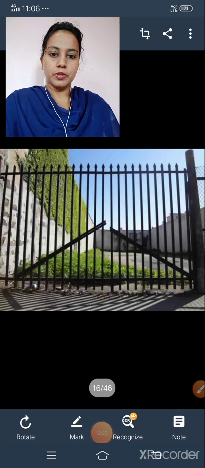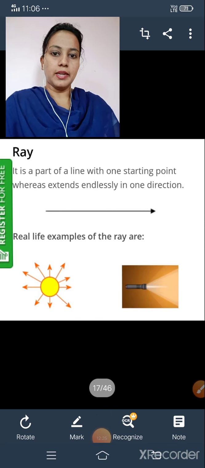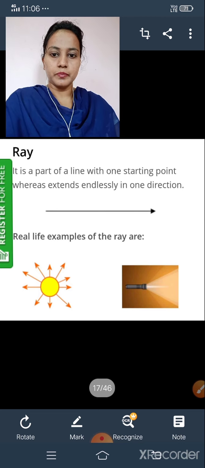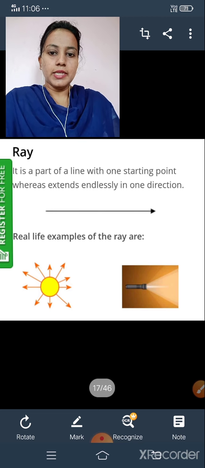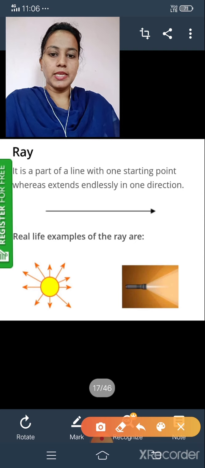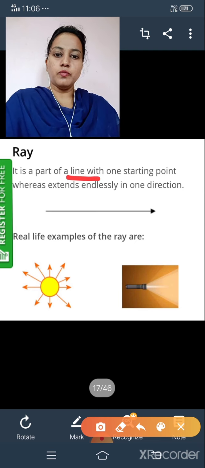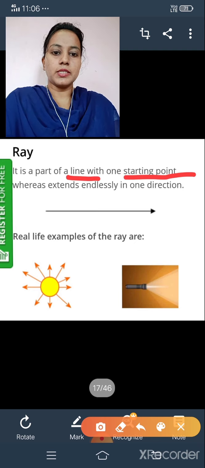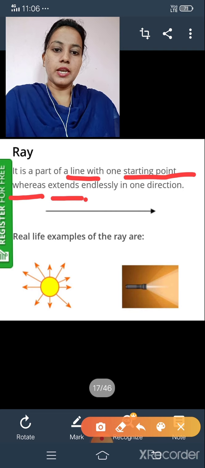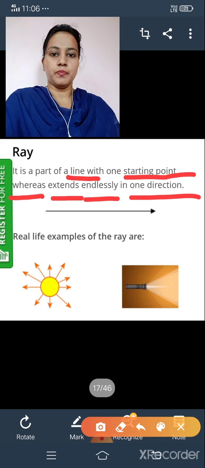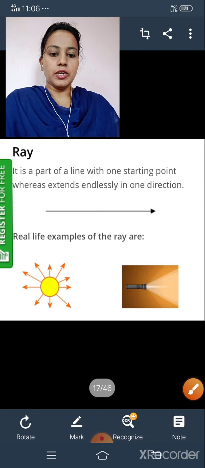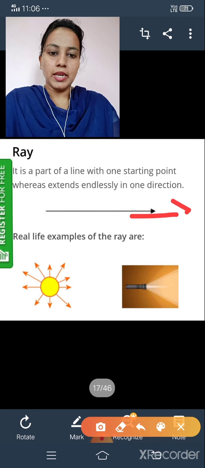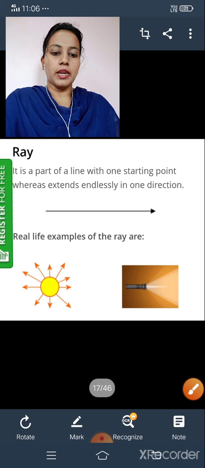Okay, next one, that is ray. What do you mean by ray? Let us see. It is a part of line which has one starting point, whereas it extends endlessly in one direction. We can extend it in only one direction, and that is known as ray.